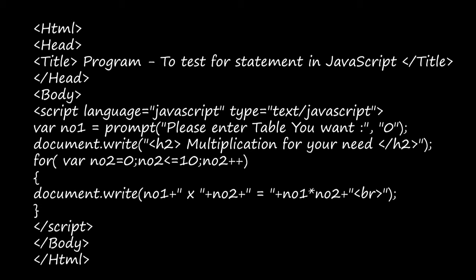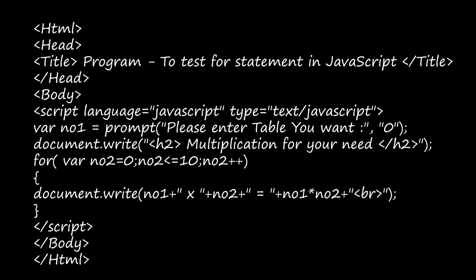And then for the for loop, here we have given for var no2 is equal to 0. So here we have declared no2, and since we are giving var here, that is a variable, okay? And then no2, that is the variable's name, is equal to 0.